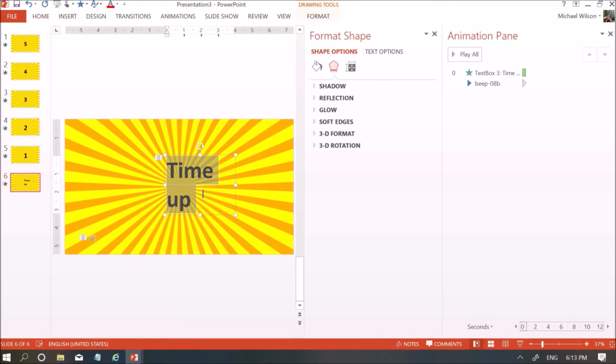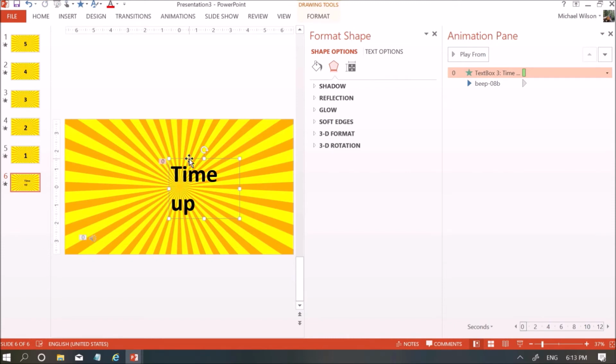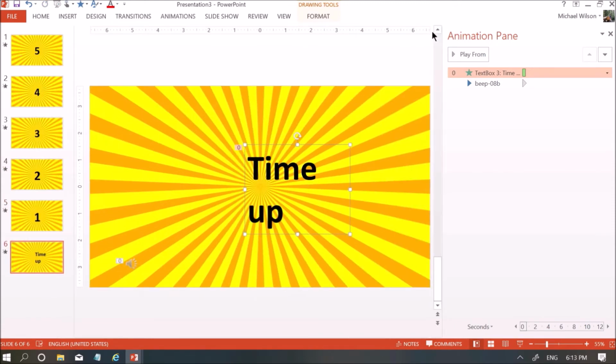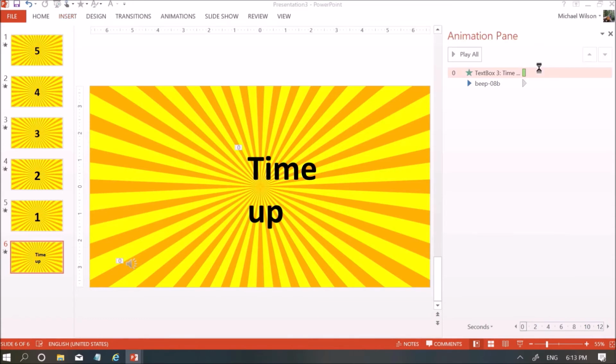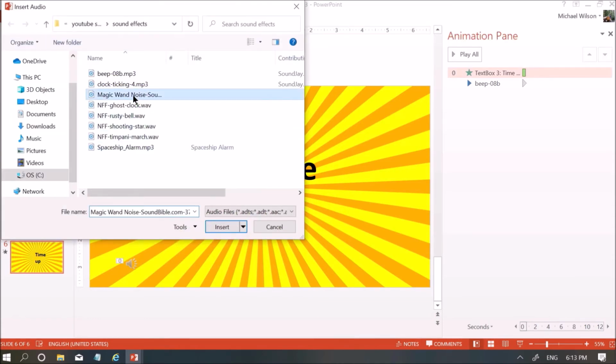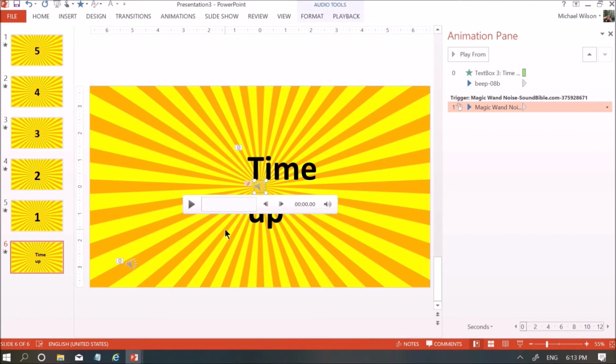For this also, the animation will remain the same. I just want to change the sound effect for the last slide. Since I'm using a beep sound for the numbers, I want to change the sound effect for this time up slide. So go to the Insert menu, select audio, and select any audio from my PC different from the beep sound.